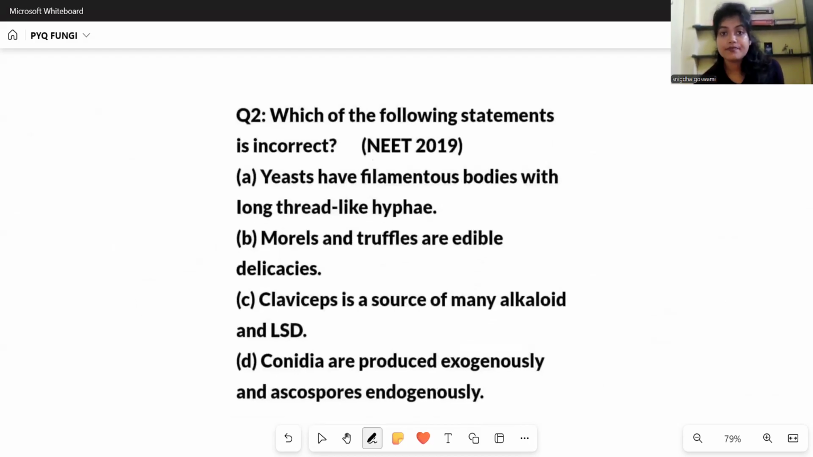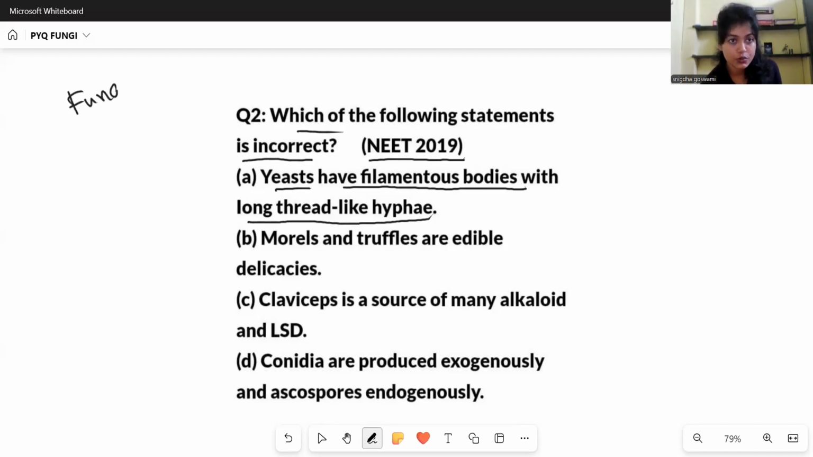The next question is from NEET 2019. The question says, which of the following statements is incorrect? We have to find out the incorrect statement. The first statement says, yeasts have filamentous bodies with long thread-like hyphae. Yeast, it is a fungus. That is true. And fungus do have filamentous hyphae. But in case of yeast, it is unicellular fungus. It only has one cell. So it does not have any filamentous body or any thread-like structure. It is just one cell, making the whole organism. So this is the incorrect option.